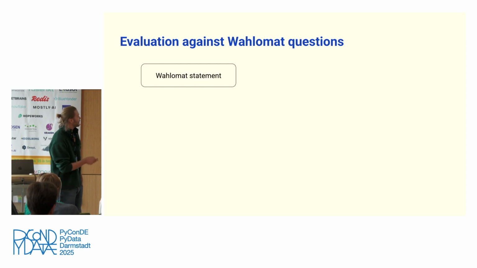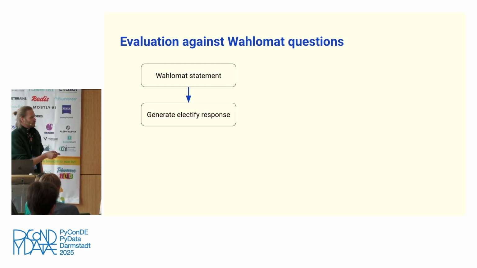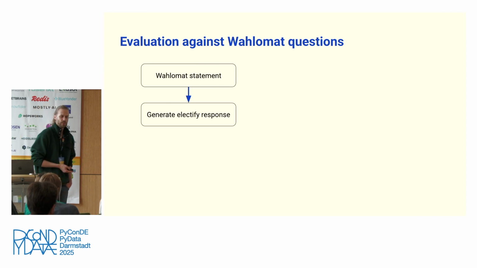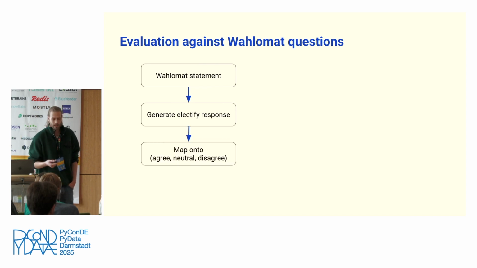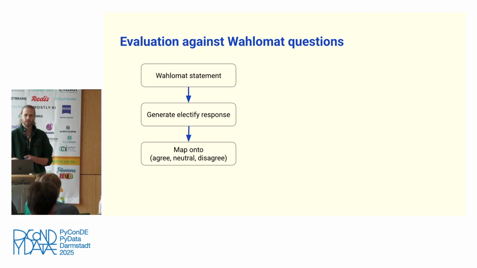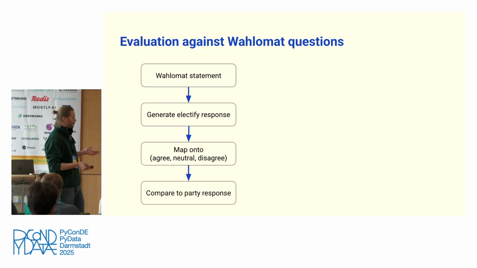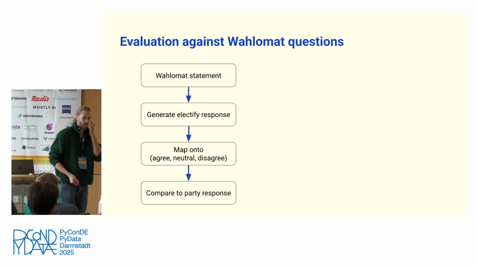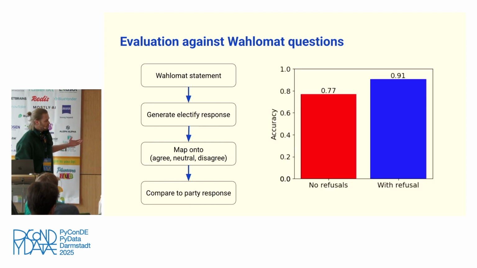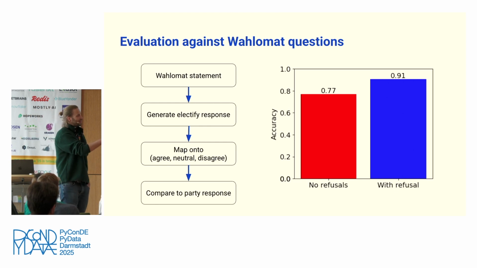So what I did here is I took the Wahl-O-Mat statements and passed them to our system to generate a response, and then I take another LLM to map this response onto agree, neutral, disagree, because these are the categories of the Wahl-O-Mat. Then you can compare it to the actual party responses and compute metrics like the accuracy, for example. And here I was really happy that this is 91%.